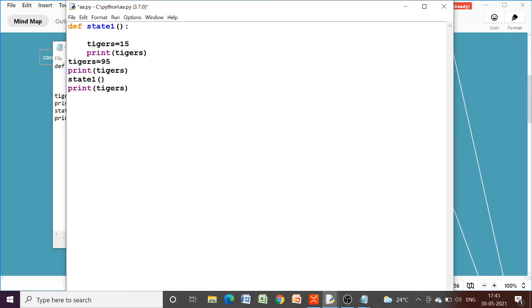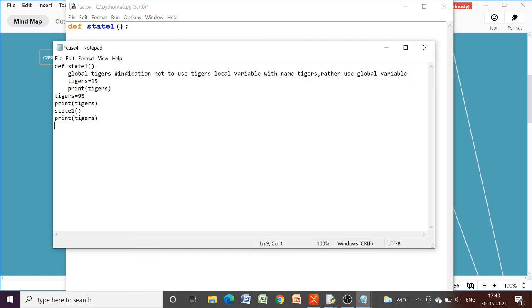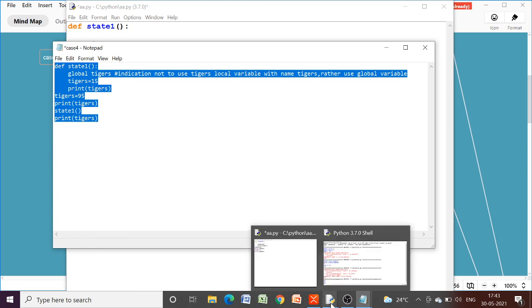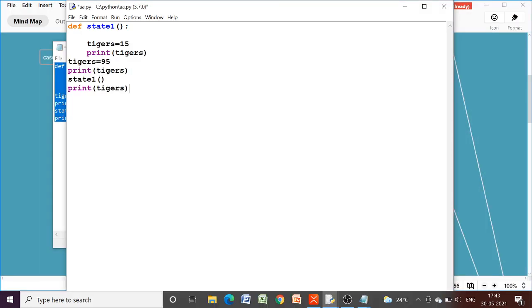We just have to add one additional statement with the global keyword, and it will tell Python that the local variable has not to be taken into account. Global tigers means this global variable has to be accessed. Okay, so if this is the case, what will be the output? Let us try to understand. So here what will be the output? This statement will give you 95.